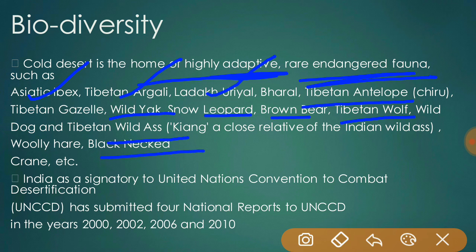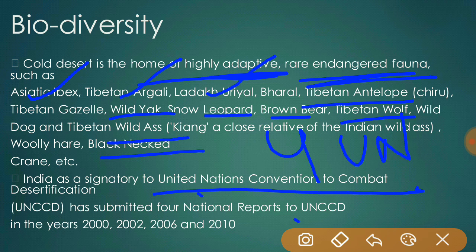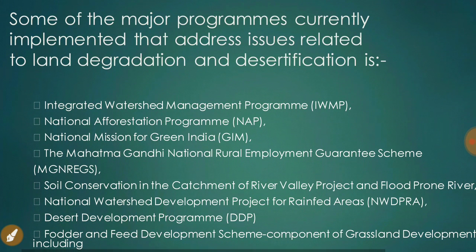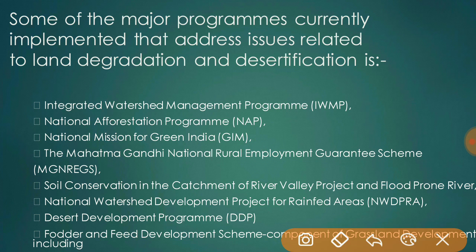India, as a signatory to the United Nations Convention to Combat Desertification, has submitted 4 national reports to the convention in the years 2000, 2002, 2006 and 2010. Some of the major programs currently implemented that address issues related to land degradation and desertification: first one is the Integrated Watershed Management Program.